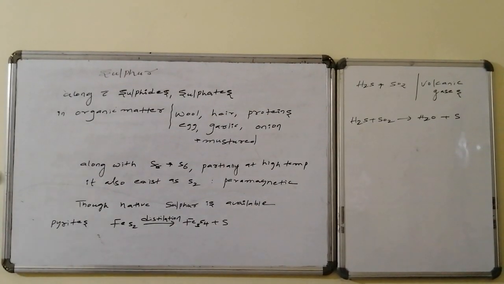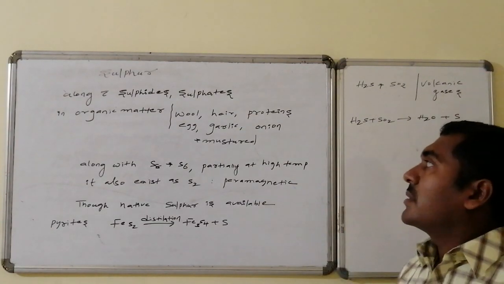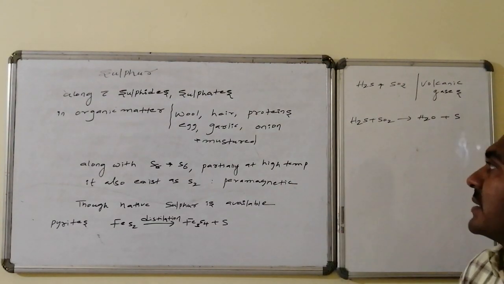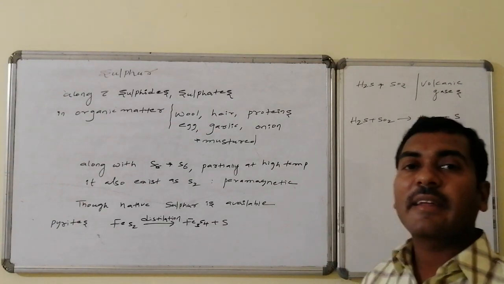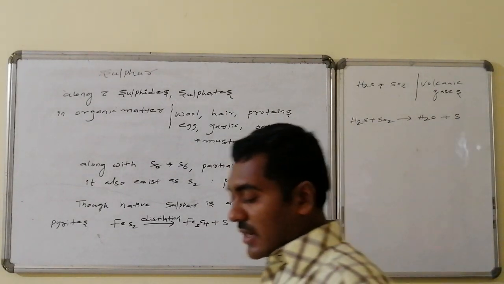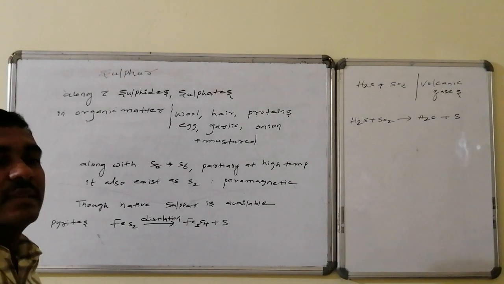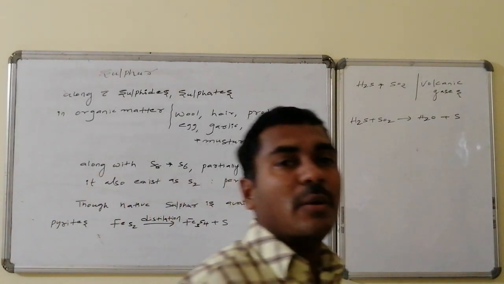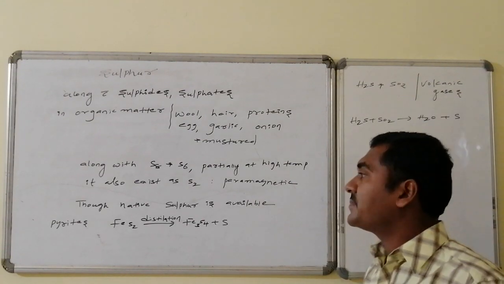Sulfur is found along with the sulfide ores as well as the sulfate ores. In organic matter also, sulfur is present in the form of wool, hair, proteins, egg, garlic, onion, and even mustard consists of sulfur. And it is also present in S8 form, S6 form, and even at high temperature it partially exists in the form of S2, which is responsible for the paramagnetic nature.